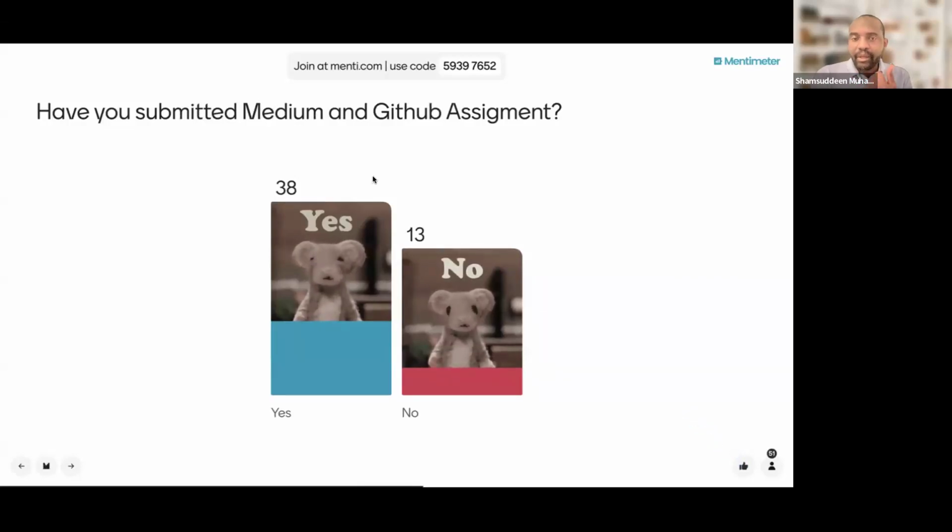Another thing is we asked you to create GitHub and Medium accounts. The purpose of GitHub and Medium is for you to write what you have learned and also share your experience with other people, right?